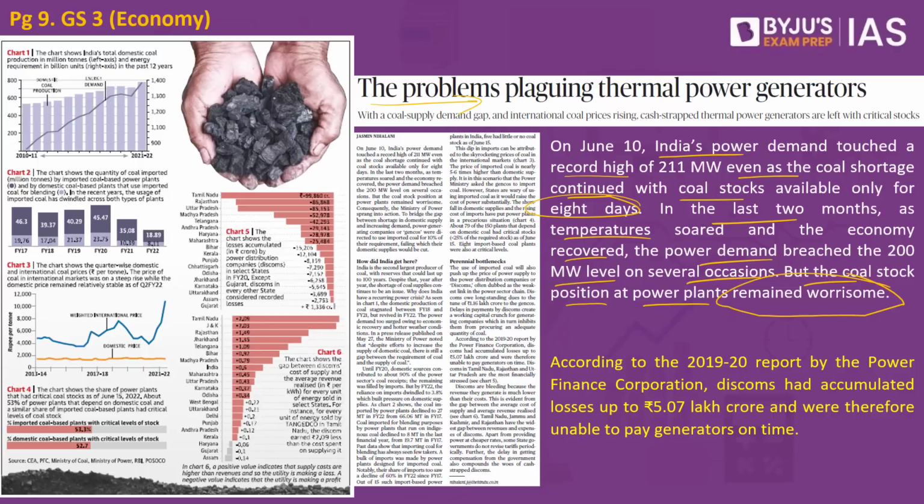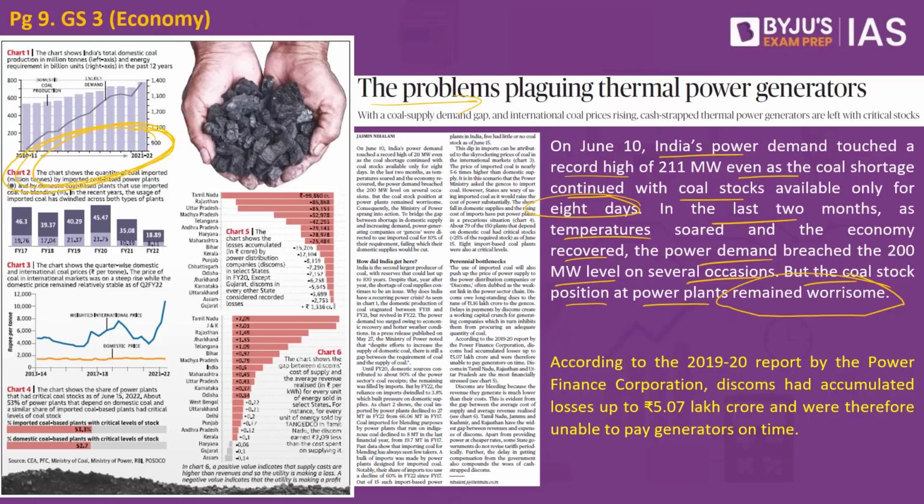We have discussed the issues of coal in India. What this article goes on to say is that India has been facing a power crisis because of the shortage of coal. The domestic production of coal has stagnated between financial year 18 and financial year 21. The power demand during this period has surged. The temperatures have been increasing. Climate change has also induced higher temperatures. So people are consuming a lot of power, but we do not have enough coal.